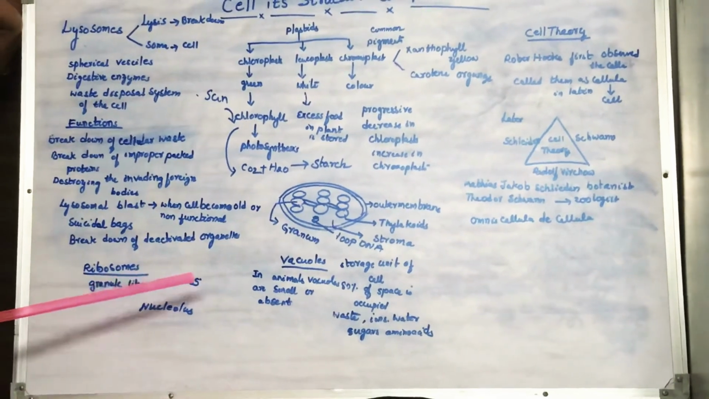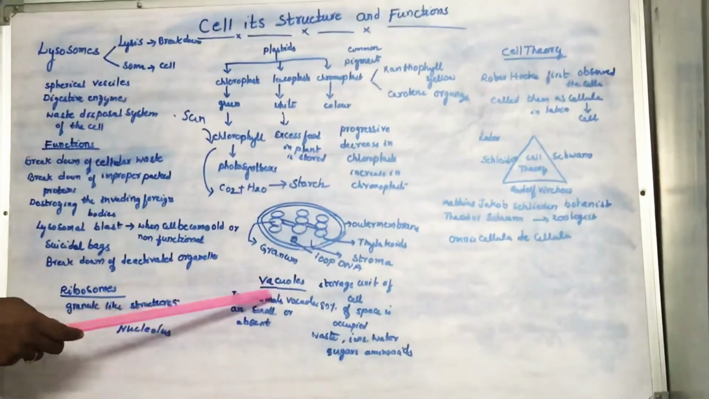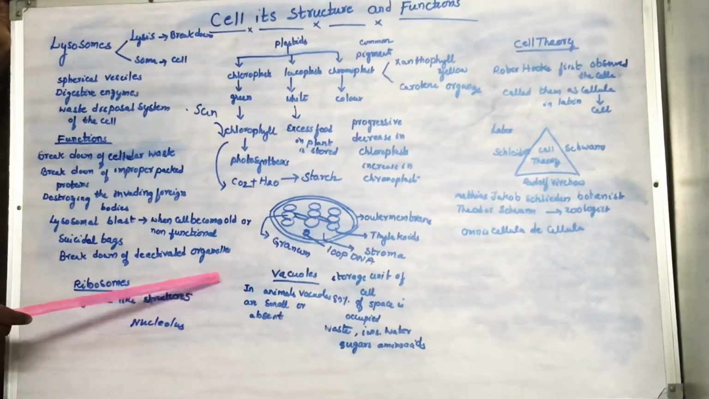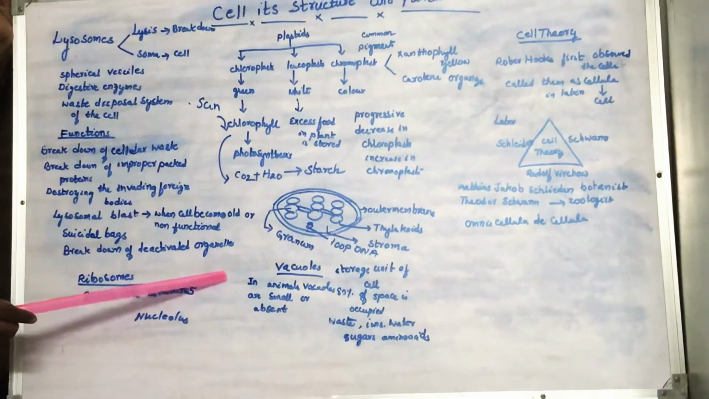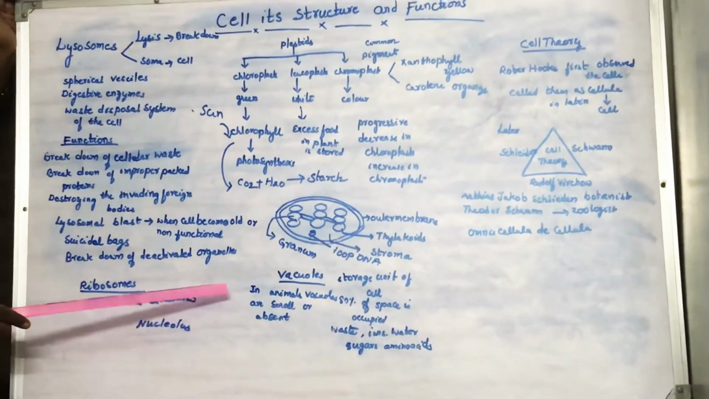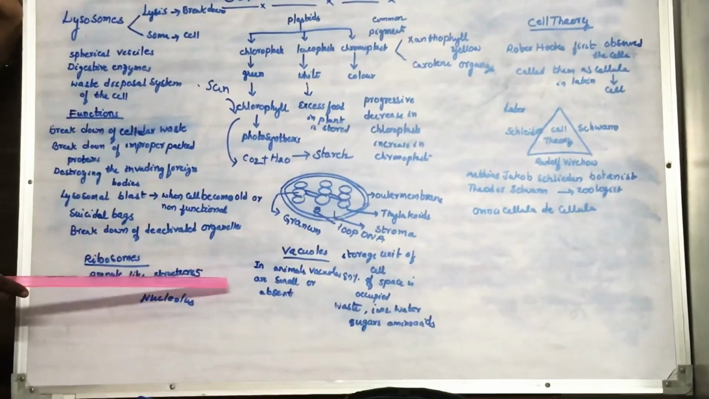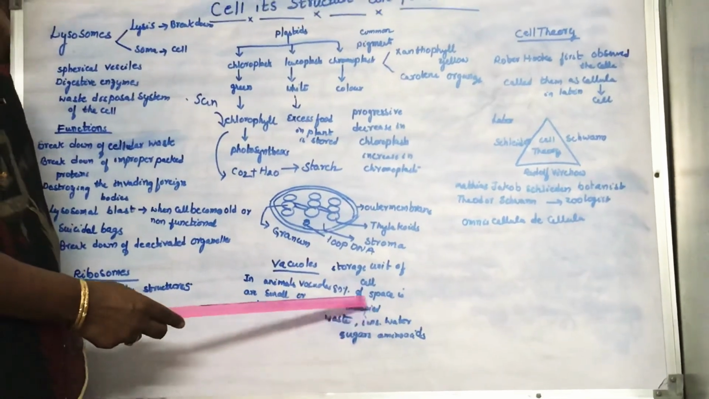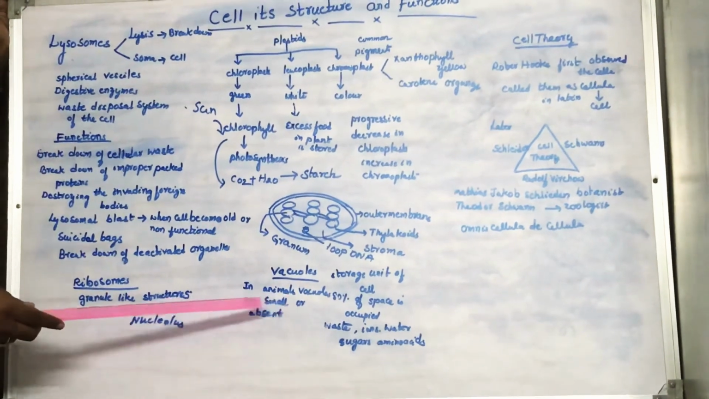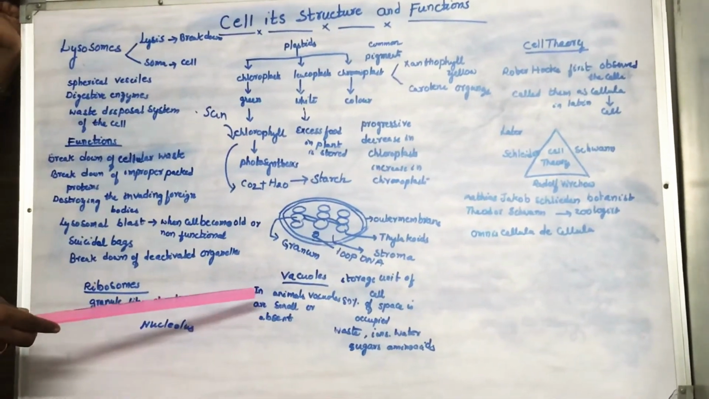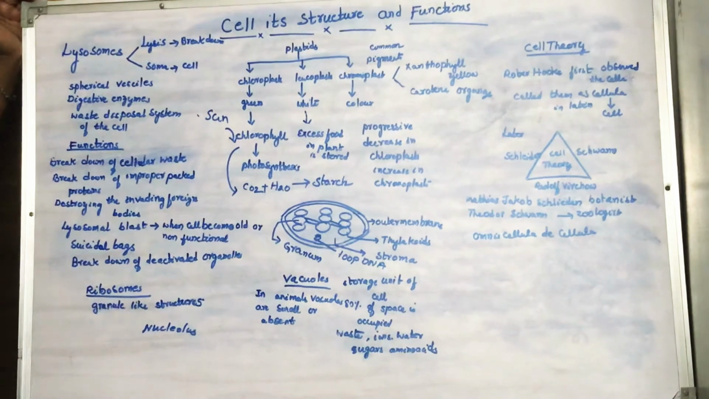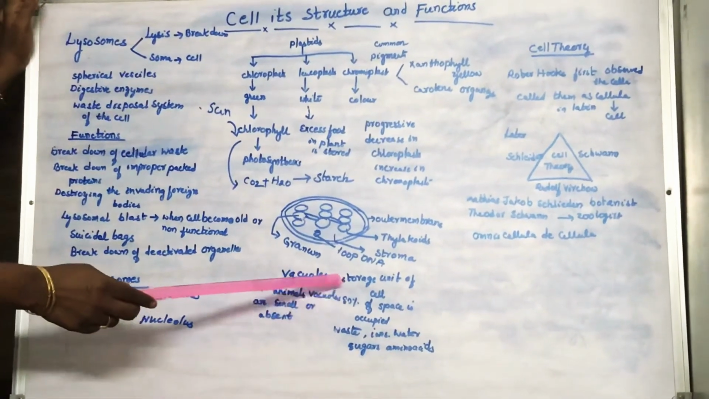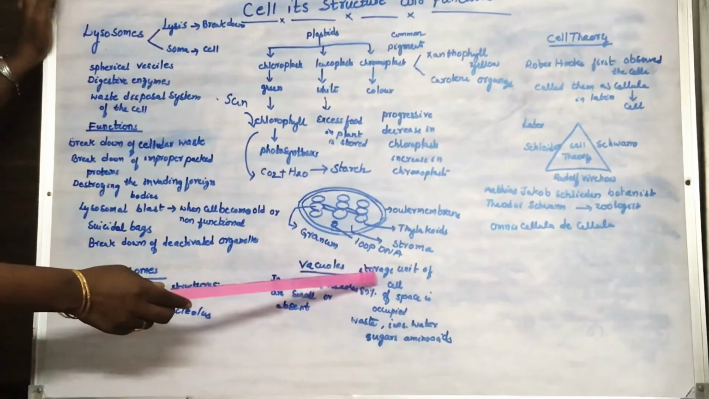Storage units of the cell. These vacuoles are very small in animal cells, or sometimes absent. Very few unicellular organisms possess vacuoles, like contractile vacuoles and food vacuoles. The plant cell possesses a very large vacuole. When the plant is young, the vacuoles are very small. As the plant grows, the size of the vacuole also increases, and it occupies 80% of the volume of the